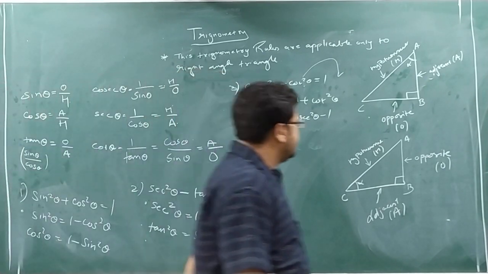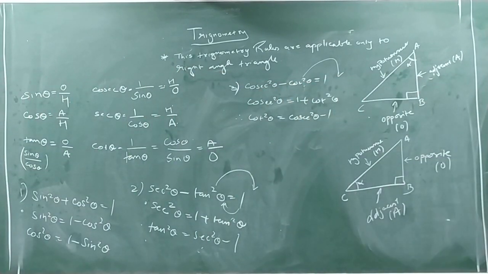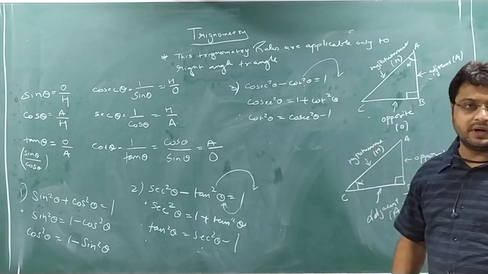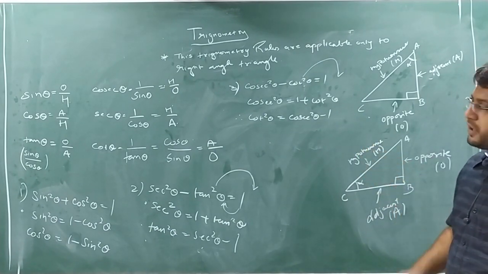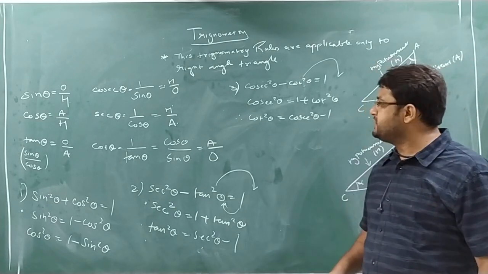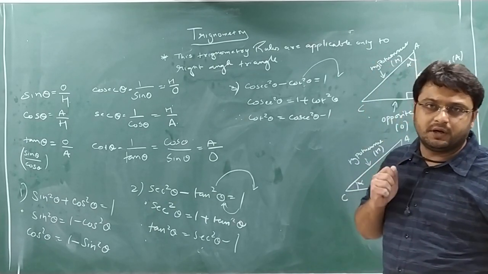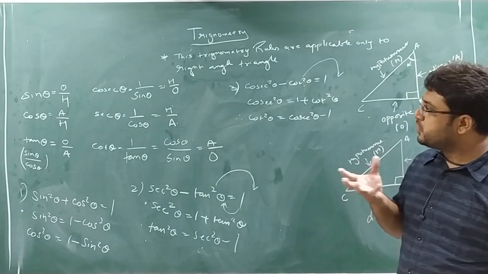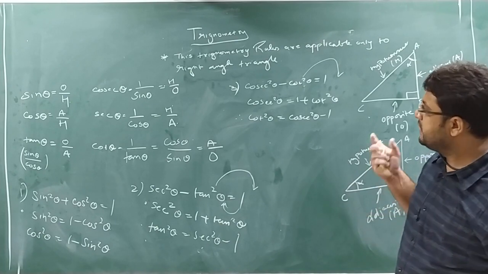Now, the next important formula for this chapter is one table. This table you should remember. What is the table? See, in your book you should not mug up. Most of the teachers ask you to mug up the table, but you should not mug up the values. We will solve those values. It's very simple.